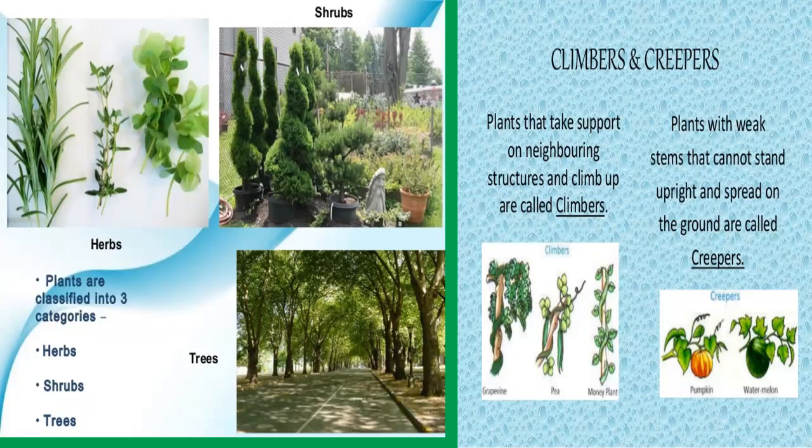So one major difference between climbers and creepers is that climbers have a climbing organ known as tendril, but creepers don't have a climbing organ called tendrils. So creepers grow along the ground or other surfaces by extending long branches. Examples of creepers are pumpkin, watermelon.